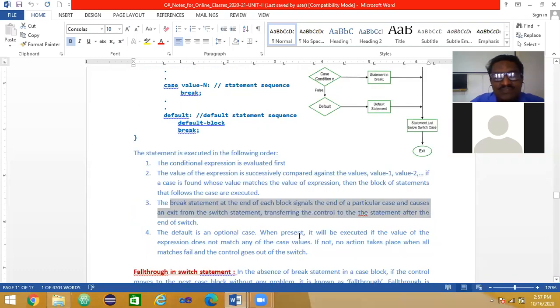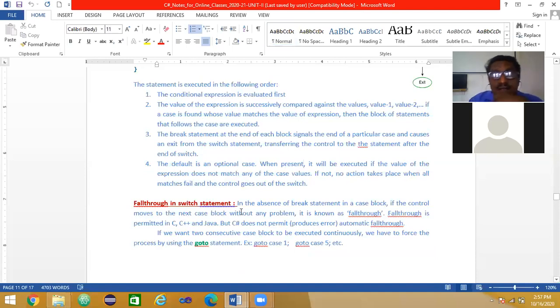Very simple. Am I right? You can read it and you can understand. Now here, this default is optional. You can write default or you may not. If you write default, what happens? If none of the values is equal to the expression value, then this will be executed. If it is not present, that's all. No action takes place.